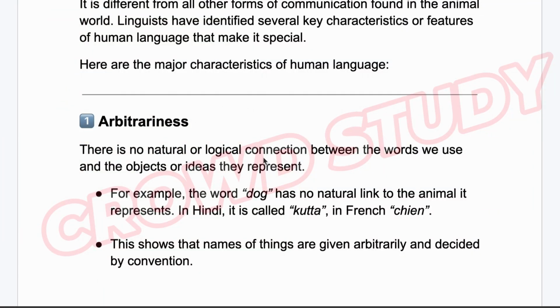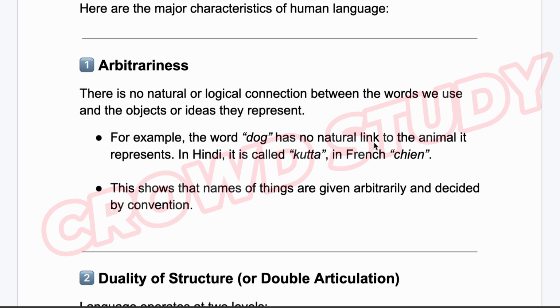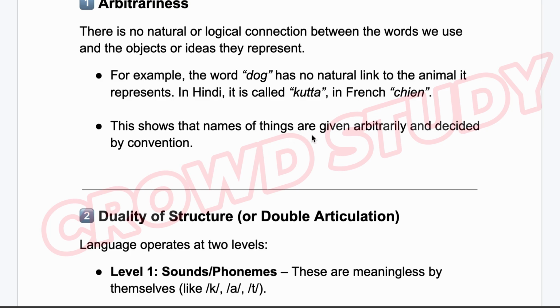Number 1. Arbitrariness. There is no natural or logical connection between the words we use and the objects or ideas they represent. For example, the word dog has no natural link to the animal it represents. In Hindi, it is called kutta and in French chien. This shows that names of things are given arbitrarily and decided by convention.